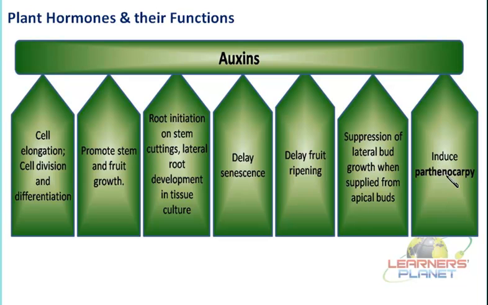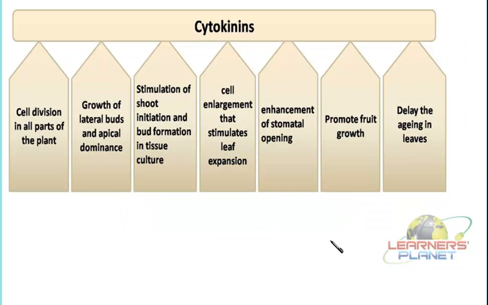Not only this much, it can even induce parthenocarpy in the fruits. What do you mean by parthenocarpy? Parthenocarpy means the development of seedless fruits. These seedless fruits are produced due to the effect of the auxins. Now let us see another hormone which shows different types of functions. So the next major type of phytohormone is cytokinins.